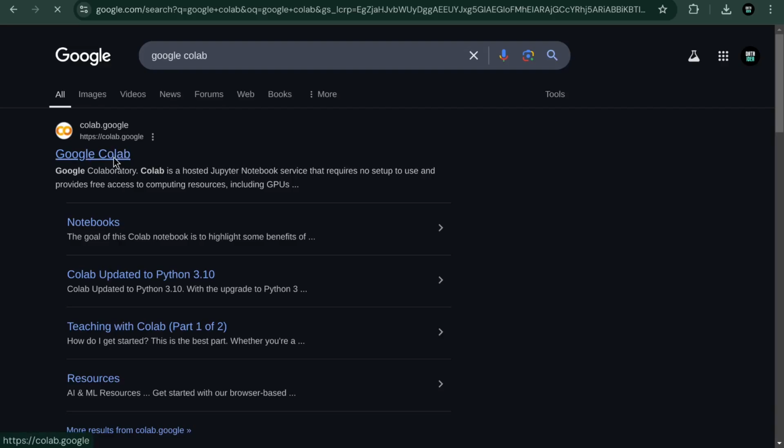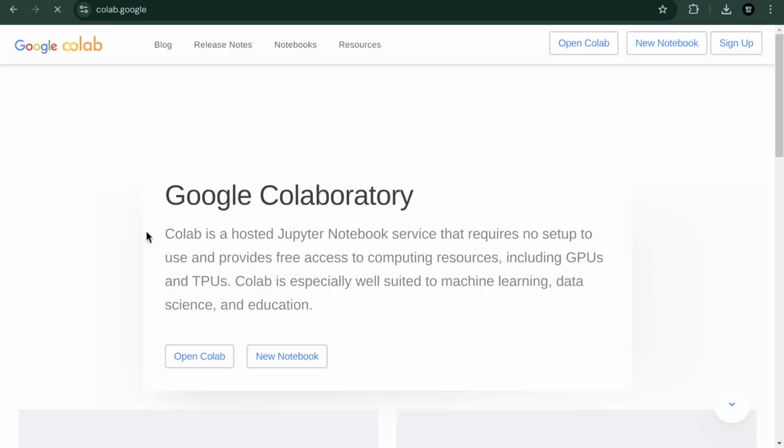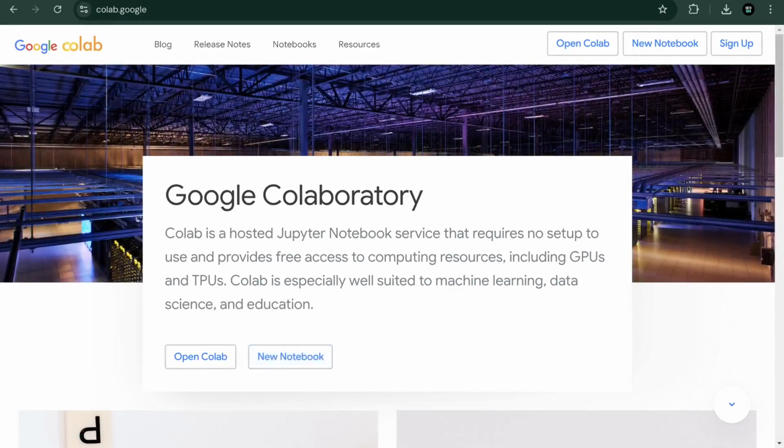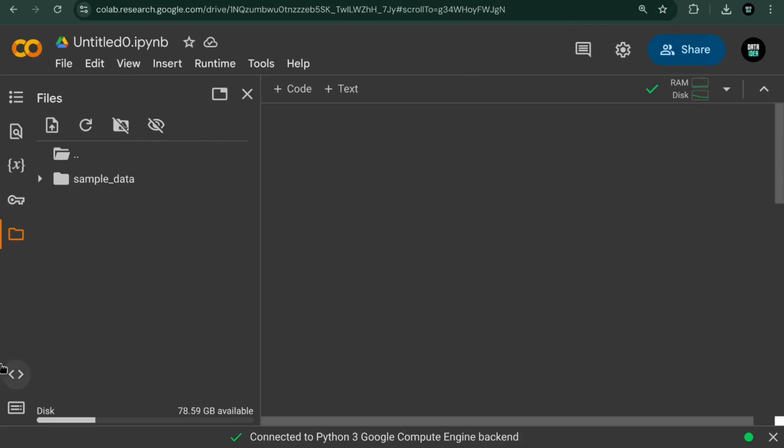Okay, when you click on this, it will take you to Google's website, and you just want to click New Notebook. So once you click on New Notebook, it will open up a new notebook, which will look exactly like this one. Once we are done with that, we can upload our dataset by using this icon, and then we can select the dataset that we want to work with. Okay, now our dataset has been uploaded. Quickly, we can begin to write some code.